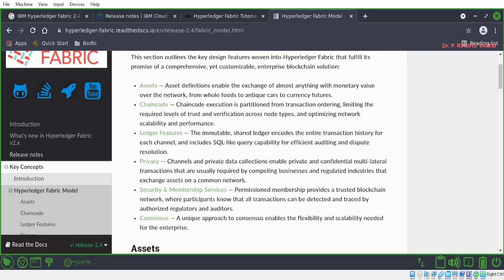And one more thing is, in this ordering service, there are two categories. The first one is Solo, which means this ordering service will be operated only on a single node, for development. The second category is Kafka, which is called crash fault tolerant communication consensus. In Kafka, a minimum of 3 nodes are required for achieving the consensus, and any odd number of nodes can be added. So this is what is called the ordering service. This is one more component.